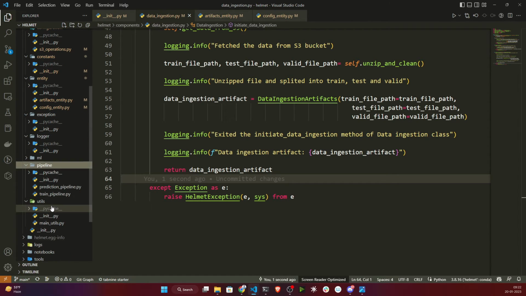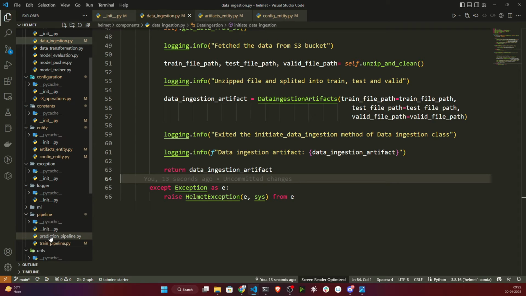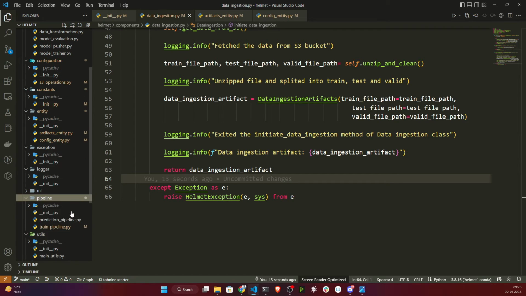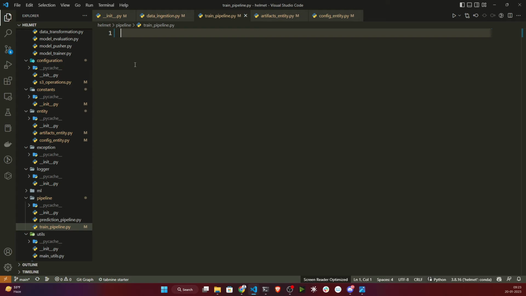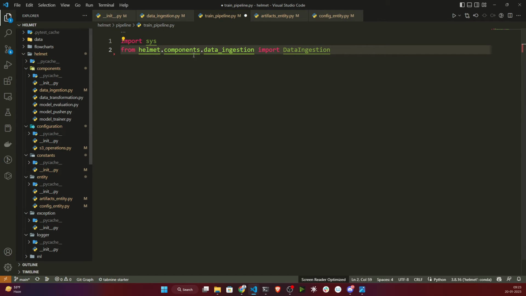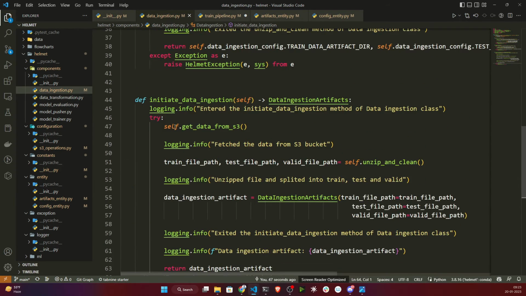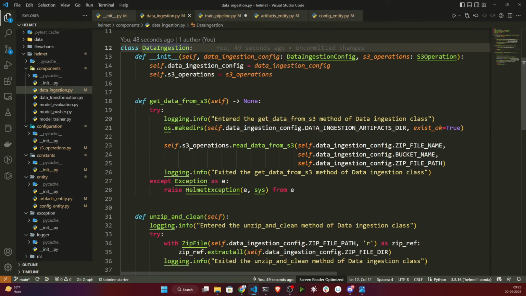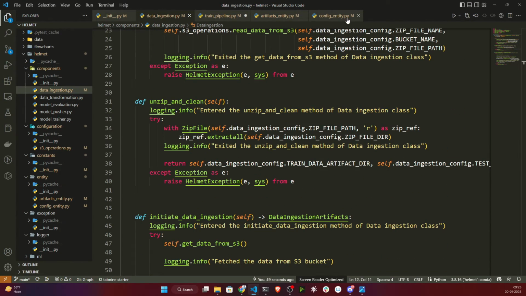Now if you want to test this component, you just need to open the pipeline folder and open the training pipeline. Here I just need to mention my final code. So first of all let's import our data ingestion class. I'm importing from helmet dot components, inside components data ingestion, this data ingestion class, because in this class I have all the methods, right? So that's why.